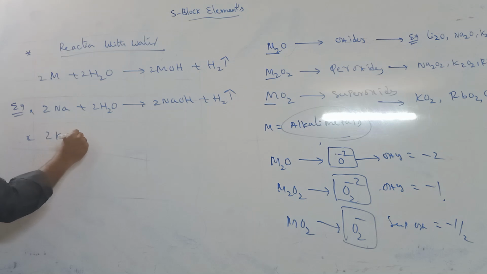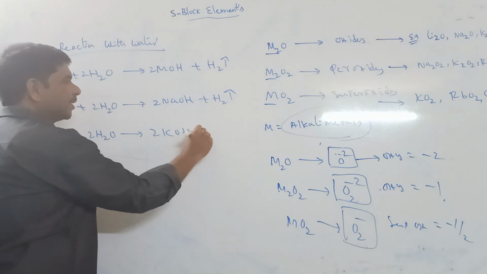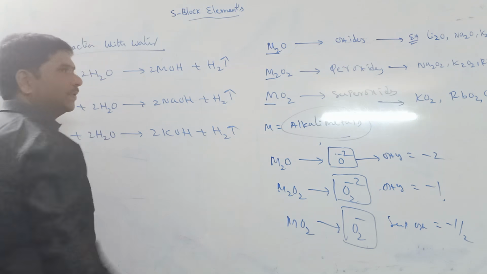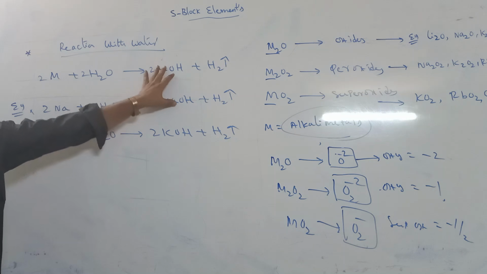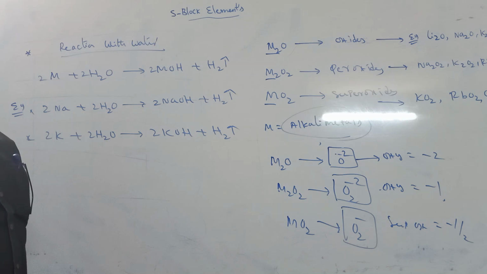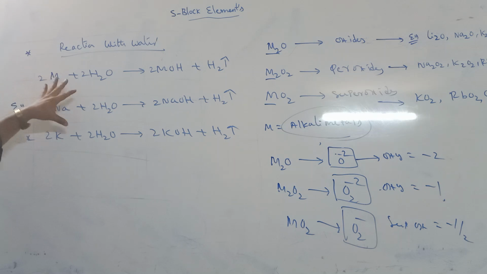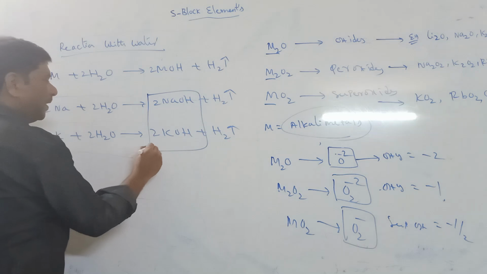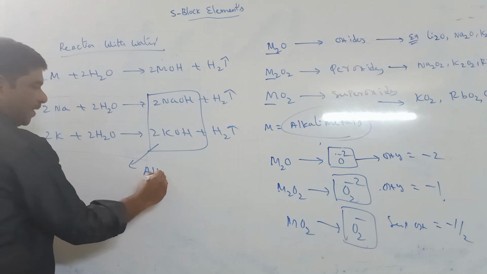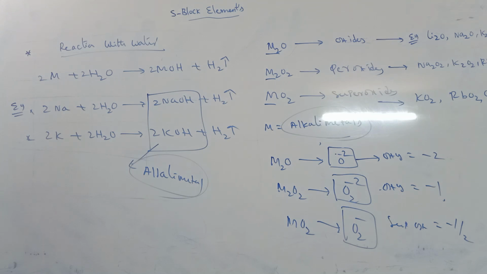Or potassium reacts with water to form potassium hydroxide and hydrogen gas. Means this group elements react with water to form an alkali solution and hydrogen gas. These all are basic nature, so basic nature means alkali nature. So these are called alkali metals.